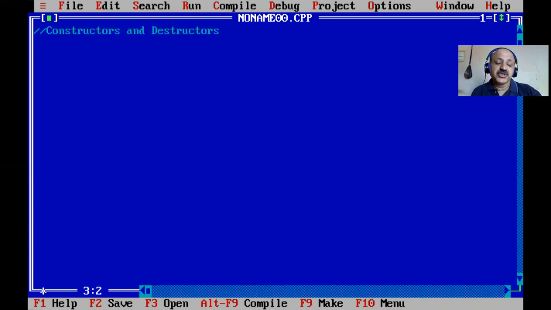Now some characteristics. It does not have any return data type, and the constructor has the same name as the class, but for the destructor we have to prefix a tilde sign. Both are different: the constructor creates the object and the destructor destroys the object.